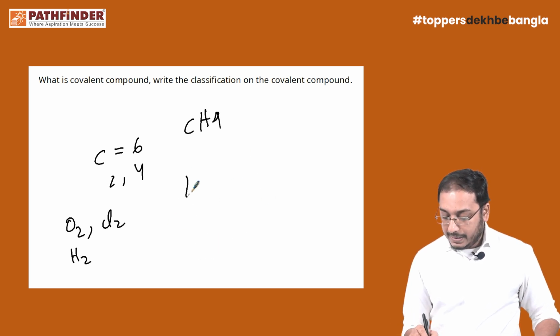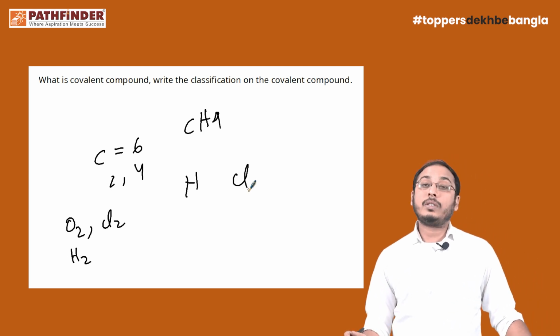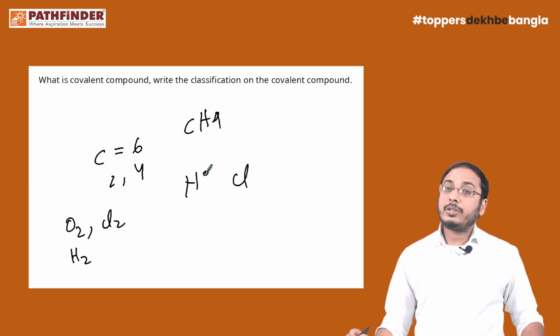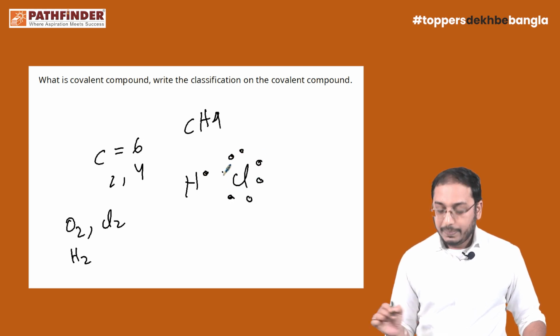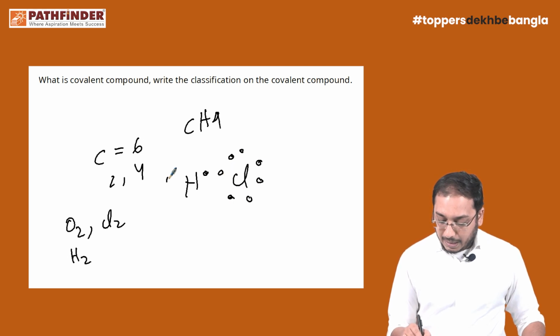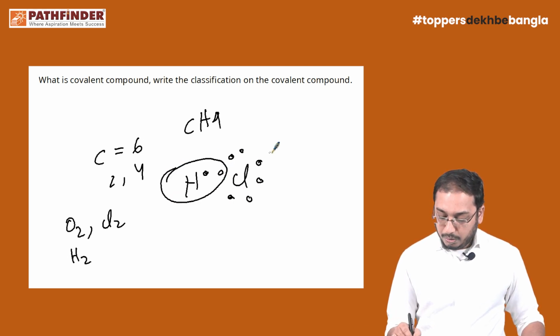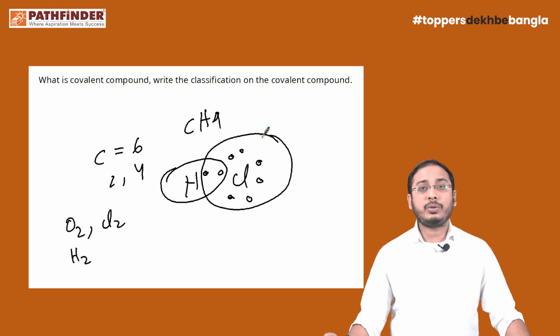For example, HCl. In the case of HCl, what's going to happen? Hydrogen is going to share its 1 electron, and chlorine has 7 electrons in its valence shell. Right? In this case, hydrogen fulfills its duplet, chlorine fulfills its octet. There is no issue.